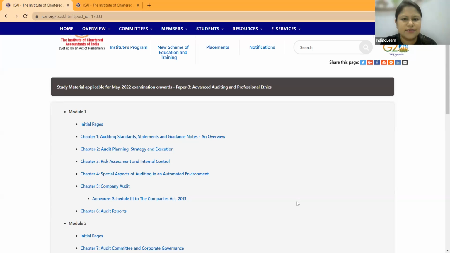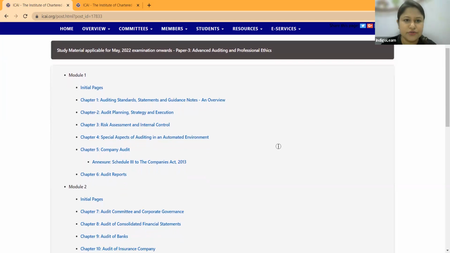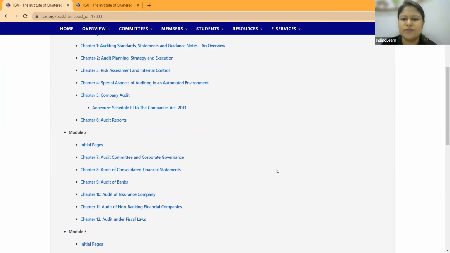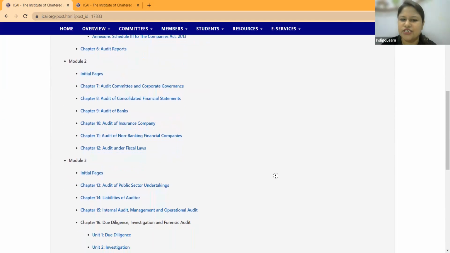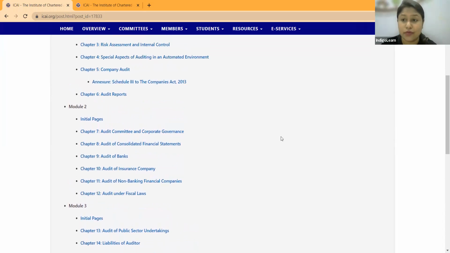All right, so let us first look at the earlier syllabus that we had. For all the examinations that were applicable earlier, the syllabus was classified into 3 different modules, where in module 1 we had 6 chapters, and then another 6 chapters in the next module, and then we spoke about professional ethics and the remaining chapters as part of the 3rd module.